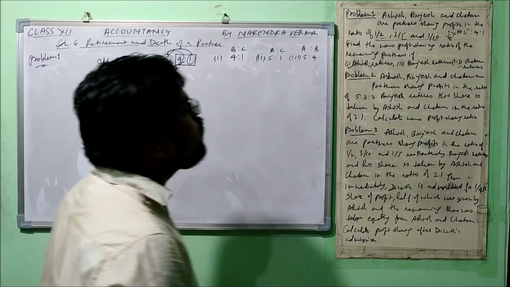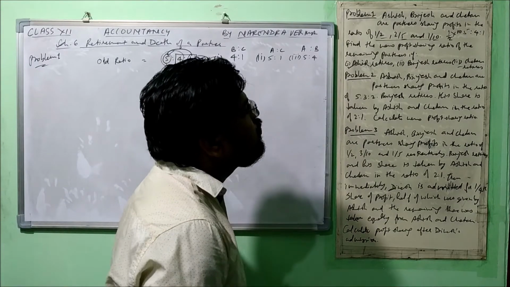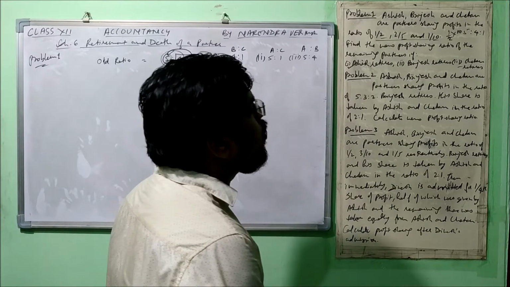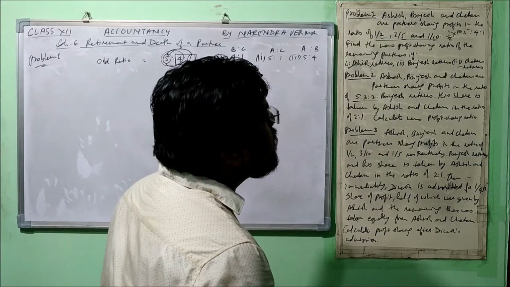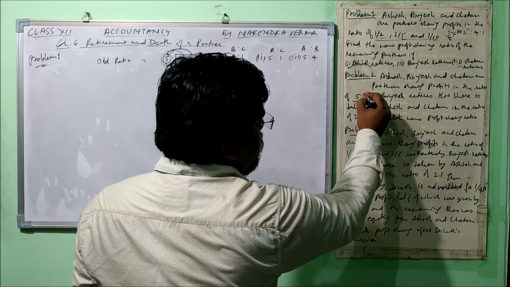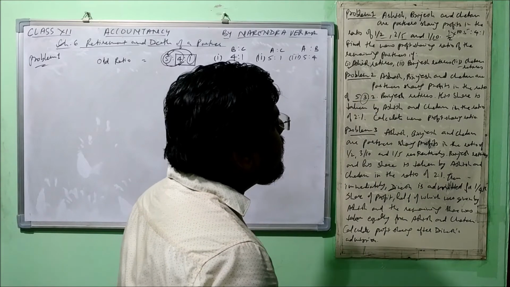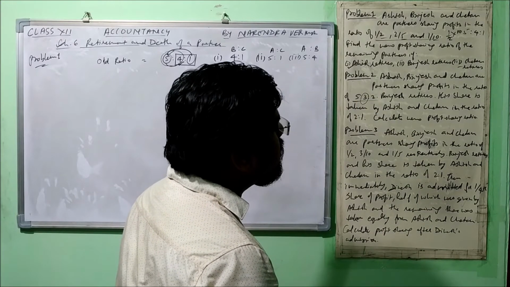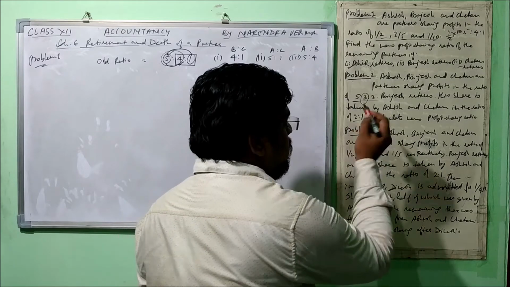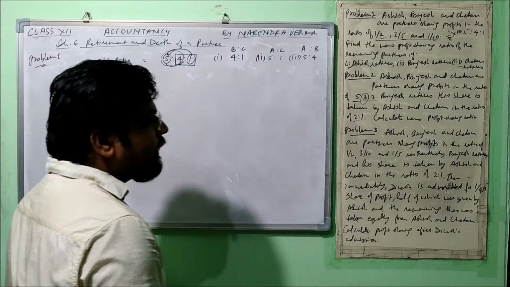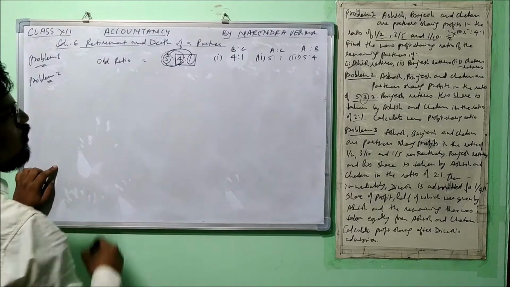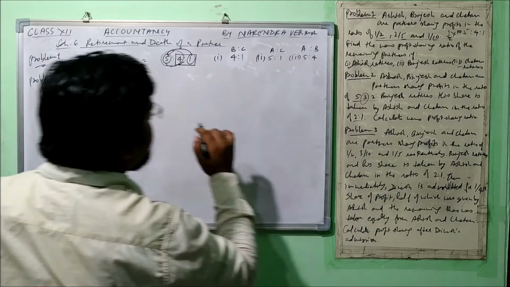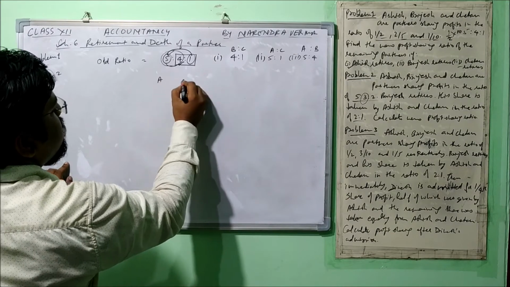Now let's move on to problem number 2. Ashish, Brijesh and Chetan are partners sharing profits in the ratio of 5:3:2. Brijesh retires, this one, the middle one. His share is taken by Ashish and Chetan in the ratio of 2:1, a specified one. Calculate the new profit sharing ratio. No problem. So who is retiring? Brijesh is retiring. So let's calculate for Ashish and Chetan.